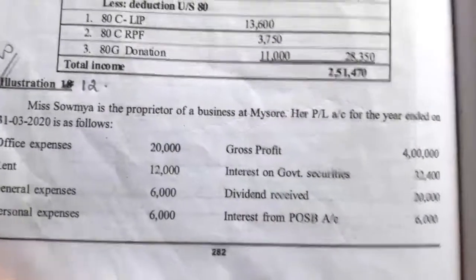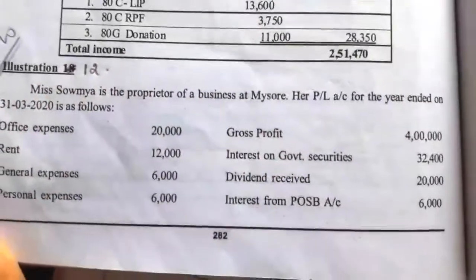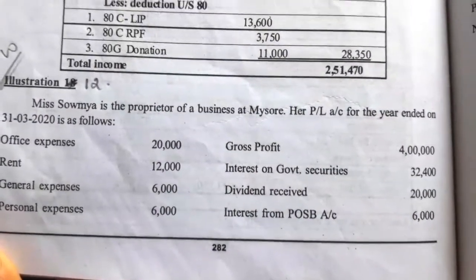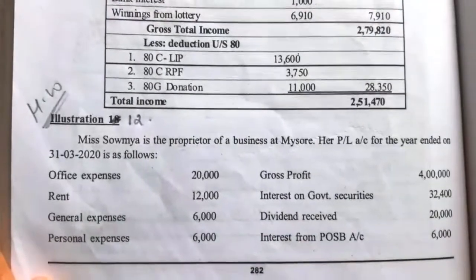Next, see the illustration number 12. This is homework for you. Simple illustration. All the adjustments are repeated. Miss Soumya is a proprietor of a business at Mysore. Her profit and loss account for the year ended 31st March 2020 is as follows.